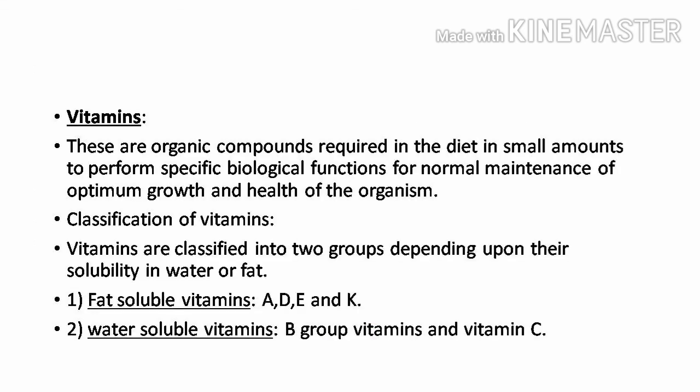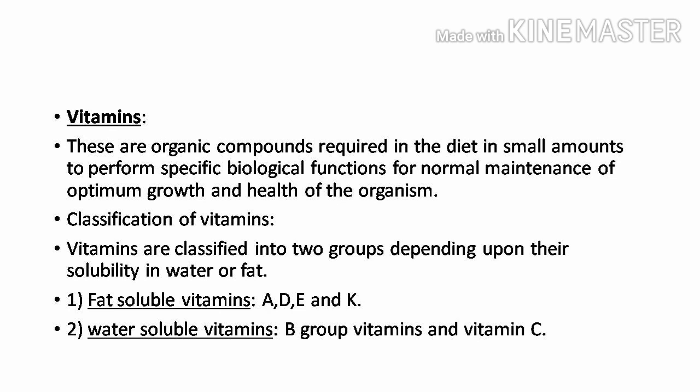Next, let us try to understand about vitamins. These are organic compounds required in the diet in small amounts to perform specific biological functions for normal maintenance of optimum growth and health of the organism.